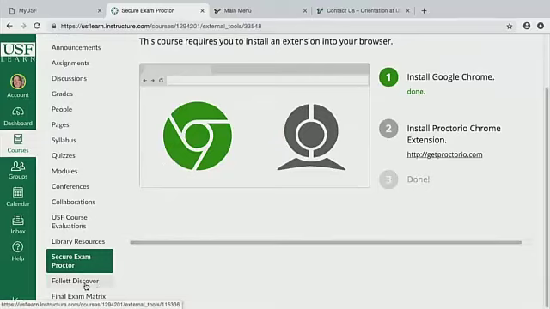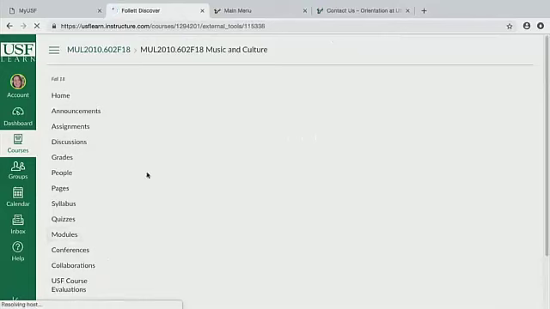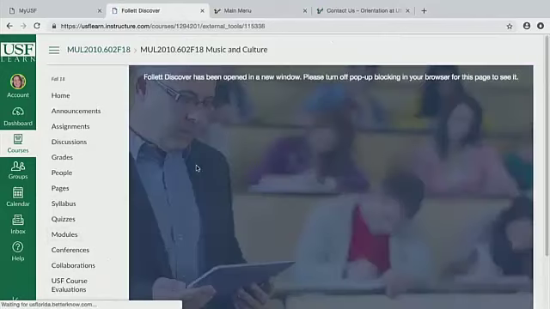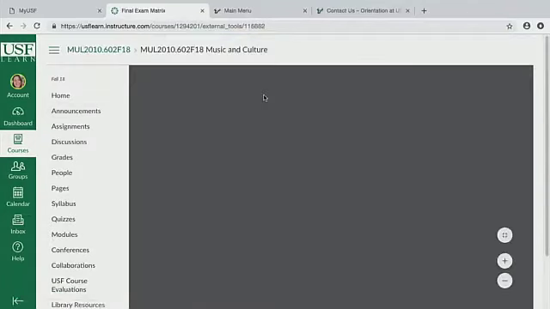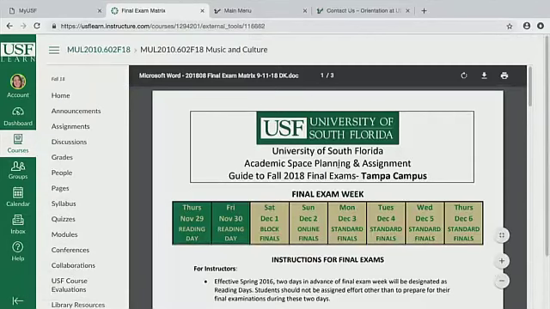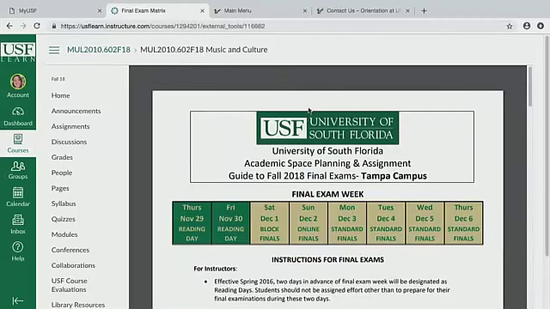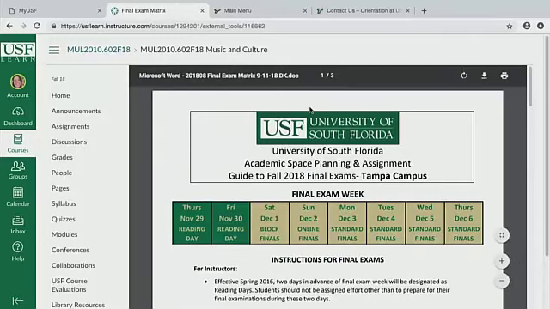It's very easy, it's very nice, and it just monitors your computer so they know you're not cheating or anything like that. All right, and these two, Fully Discover, is just about our bookstore and how you can go to their website. It'll take you right there and you can search for books. And the final exam matrix is mostly about when final exams are due, but this is for the Tampa campus and we are at St. Pete. You can go to the academic calendar as we saw in my USF, and we can look at when the St. Pete exam blocks are going on.